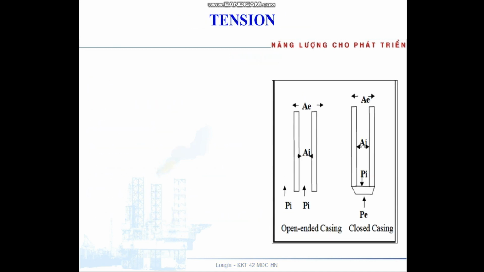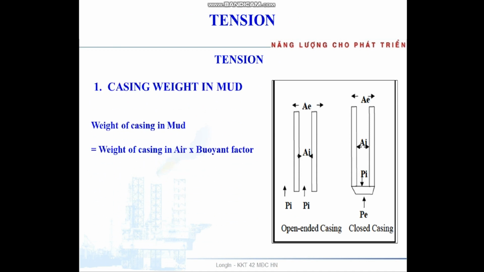Here's tension, casing immersed. Weight of casing immersed equals weight of casing in air multiplied by buoyant factor. The buoyant factor we can calculate by this equation in mud weight, in ppg.